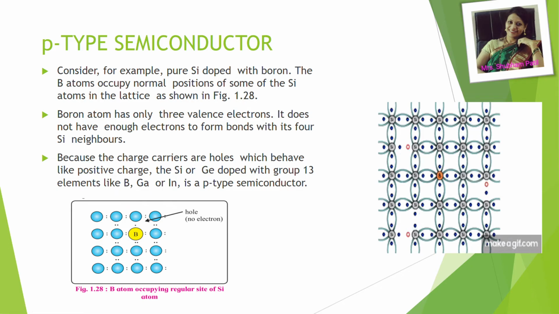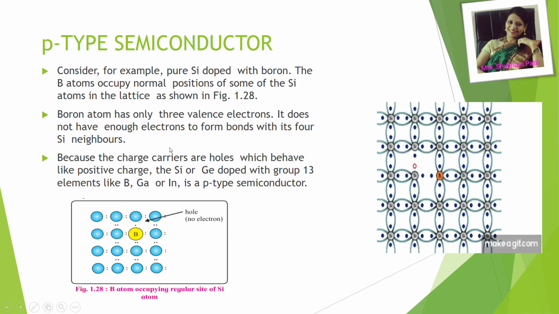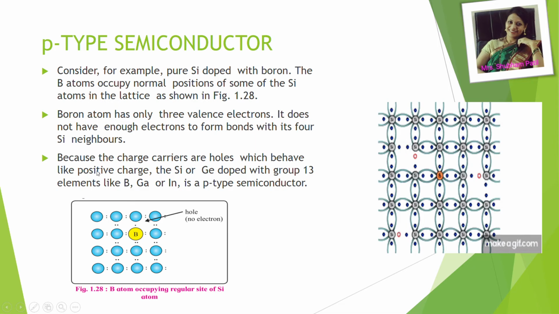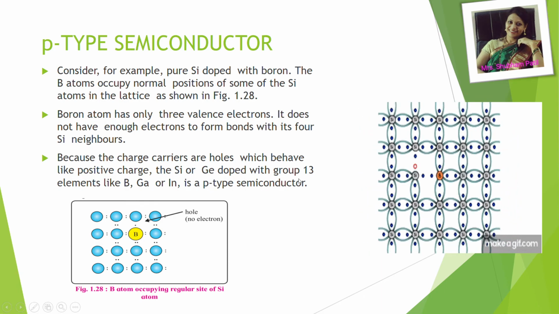So boron atoms have only 3 valence electrons. It does not have enough electrons to form bonds with its 4 silicon neighbors, and because the charge carriers are holes which behave like positive charge, silicon or germanium doped with group 13 elements like boron, gallium, indium is a p-type semiconductor.